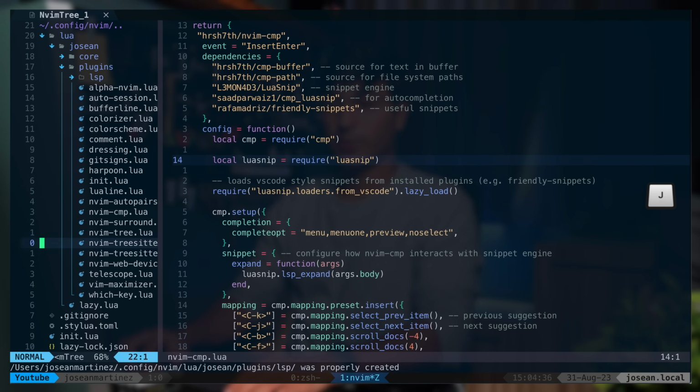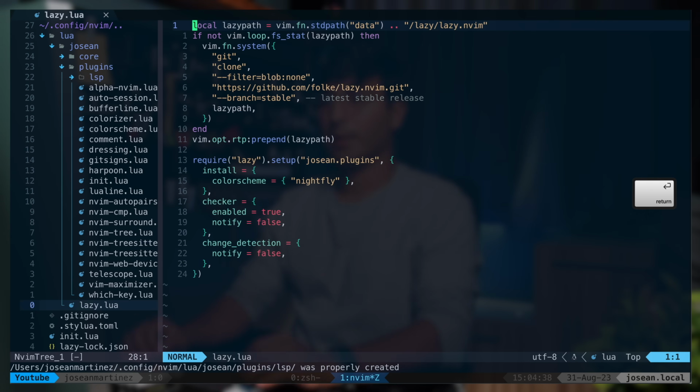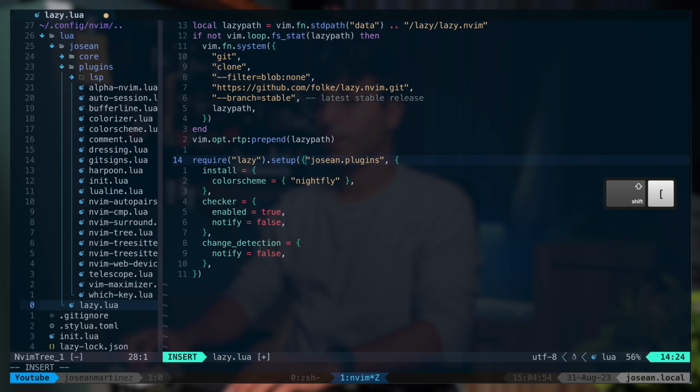I'm gonna go back to lazy.lua. I'm gonna open it. Now I need to go down here to hosian.plugins. I need to convert this to a table.